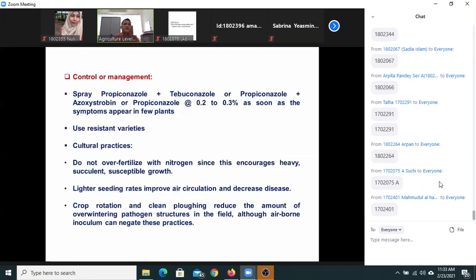Almost the same fungicides you can apply. Conazoles: propiconazole plus tebuconazole, only propiconazole, or tebuconazole. This type of fungicide you can spray.